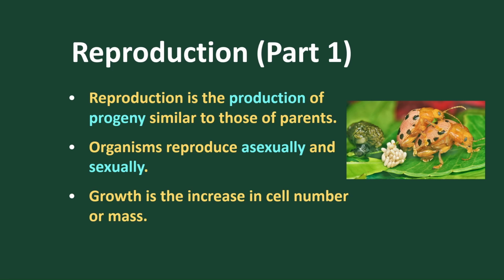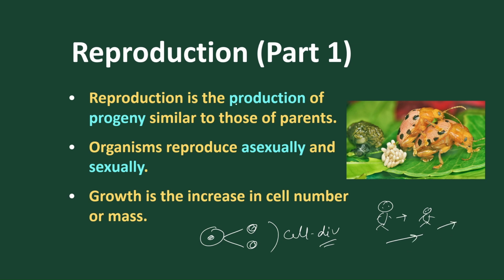Now let's move to the second part, which is reproduction. So what do we mean by reproduction? Suppose the organism is present and it reproduces to produce its daughter cells. Mostly in unicellular organisms, reproduction is by means of cell division. But in most organisms, the individual produces its offspring. This is called reproduction, to maintain the generation. So reproduction is the production of progeny or offspring.